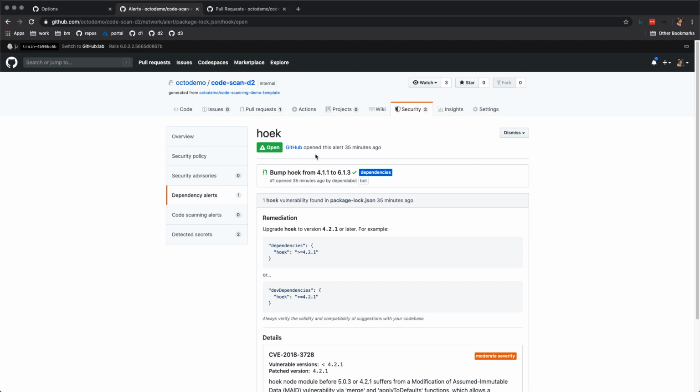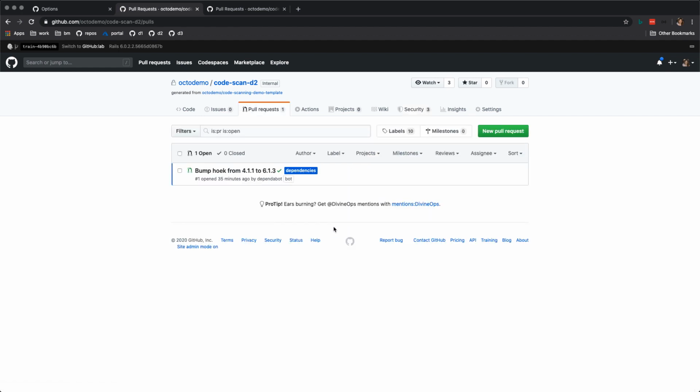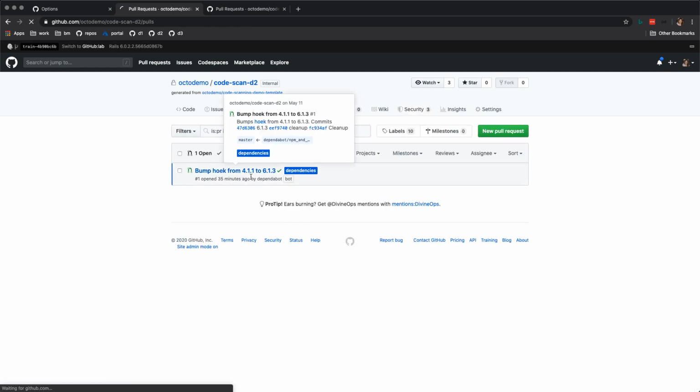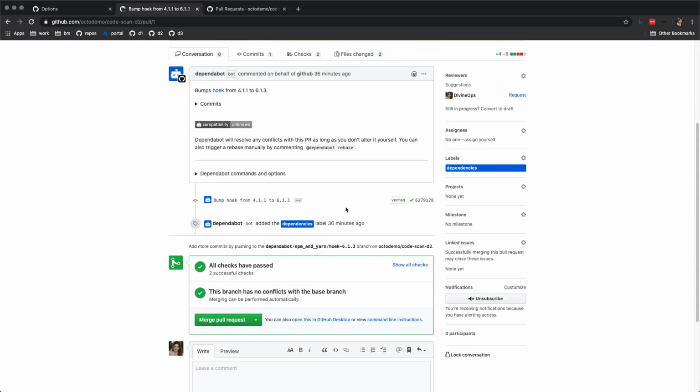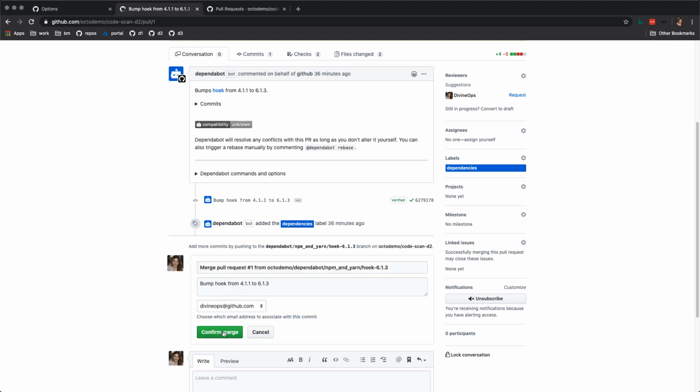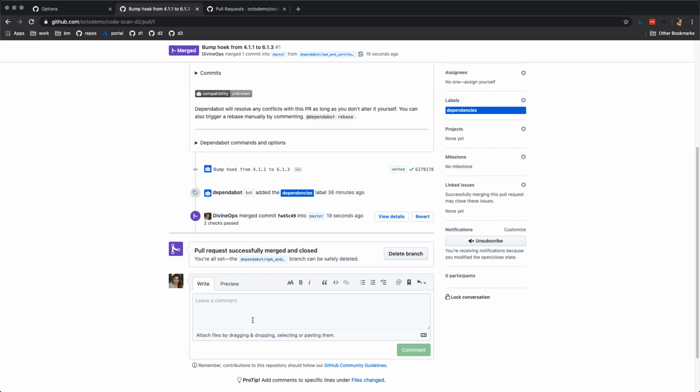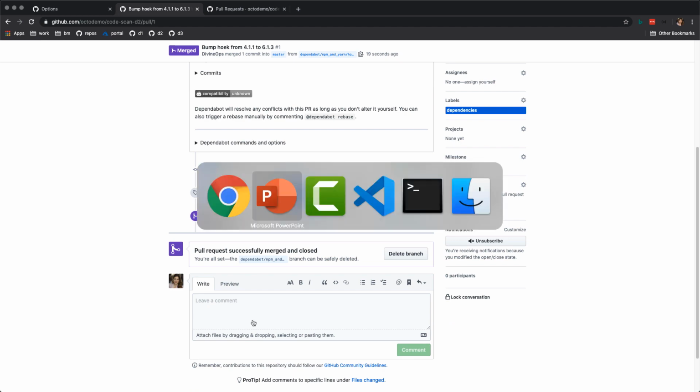But more than that, Dependabot actually created a pull request for me, and I can go into this pull request and see that it was automatically suggested that I bump the version to a non-vulnerable version of this dependency. And I can just simply click on merge pull request here, and it will go all the way into my master branch.